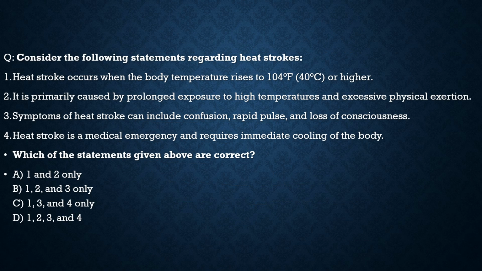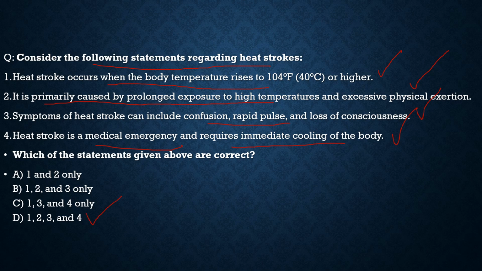Here the first question says, consider the following statements regarding heat strokes. The first statement: heat stroke occurs when the body temperature rises to 104 degrees Fahrenheit or 40 degrees centigrade or higher. 100% correct, nothing wrong with this statement. It is primarily caused by prolonged exposure to high temperatures and excessive physical exertion. 100% correct. Third statement, symptoms of heat stroke can include confusion, rapid pulse and loss of consciousness. 100% correct. Fourth, heat stroke is a medical emergency and requires immediate cooling of the body. 100% correct. So all four statements are correct, and from the code given below, the correct code would be option D.